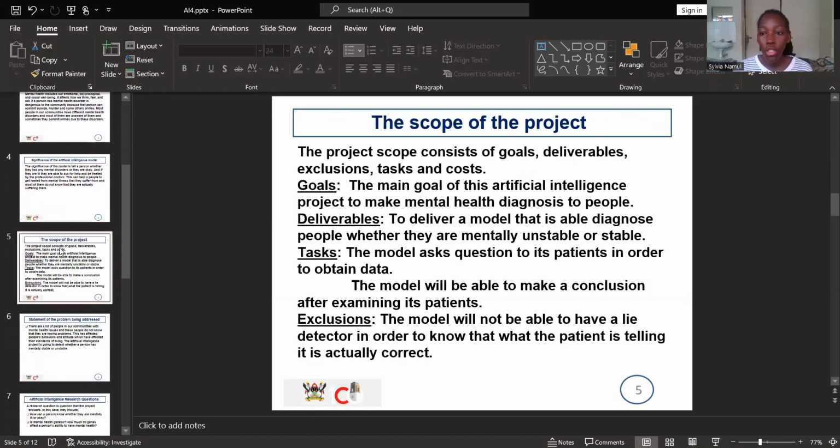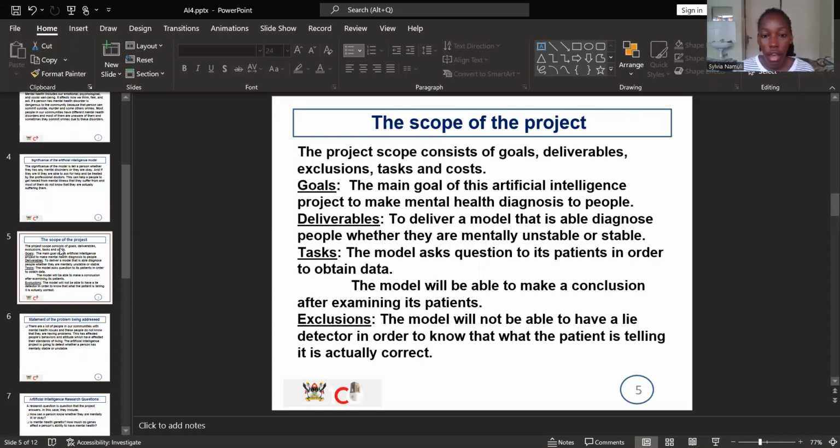The scope of this project consists of goals, deliverables, exclusions, tasks, and costs. The main goal is to make a project that can make mental health diagnosis to people. Then the deliverable is that the model should be able to diagnose people correctly, whether they have mental health disorders or whether they are okay.